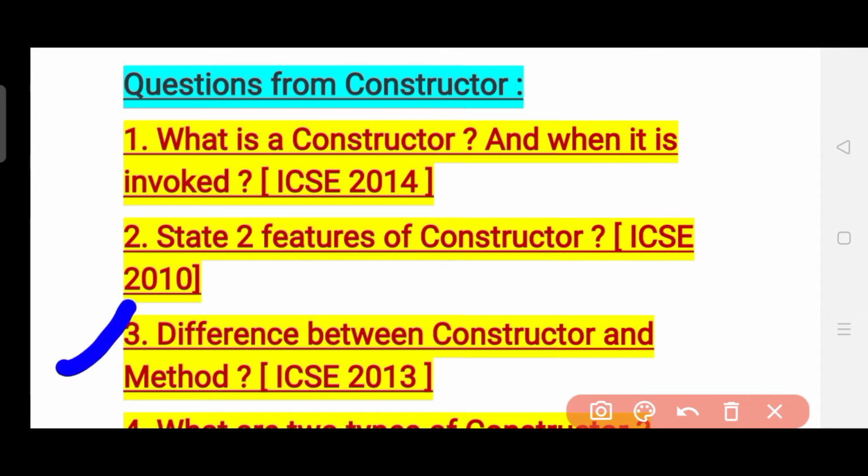So obviously it is not purely a constructor question, it is a mixed question from constructor and function. For those who do not know what a method is, a method is the same as a function. You call it a function and you call it a method also. So what is the difference between a constructor and a method? It has been asked in the year 2013, and you can definitely answer this question.